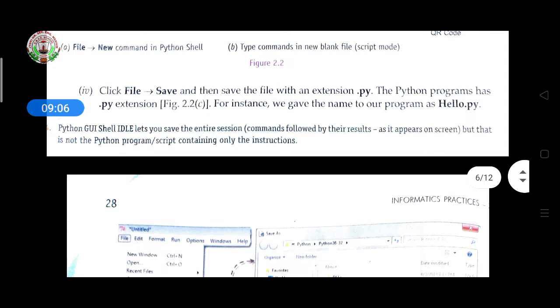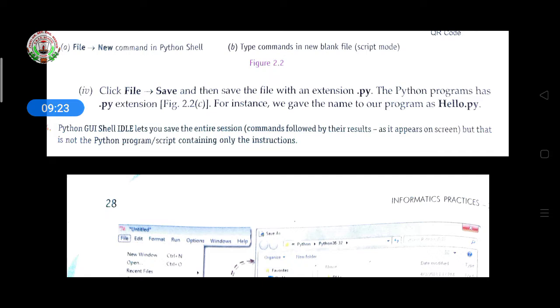Then click File, Save, and save the file with the extension .py. Last year you did practicals of HTML, and for that also you saved the file with .html.